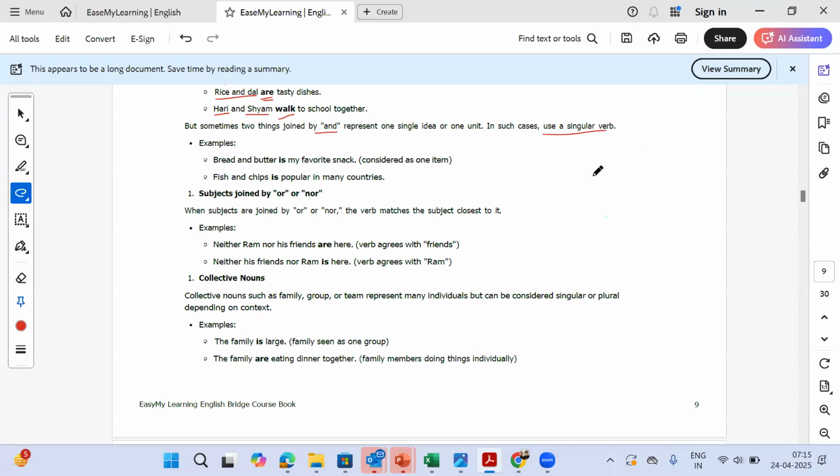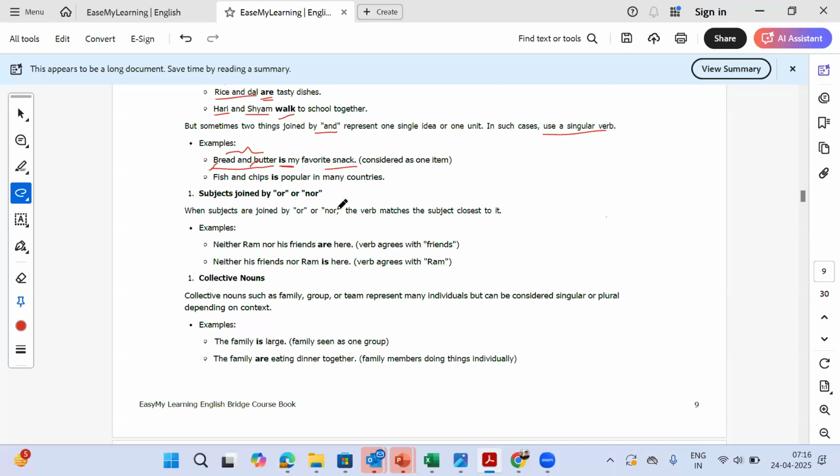What happens is that when two objects are separated by "and", they become one object. For example, bread and butter. Yes, bread and butter are two different things, but when I'm talking about it as something to eat, it's a snack, right? It's something which I eat together. So it's actually one thing, bread and butter. So I say bread and butter is my favorite snack because I'm eating it together. I'm not referring to two different things. I am referring to bread and butter as one thing.